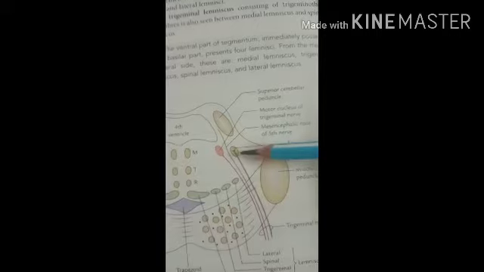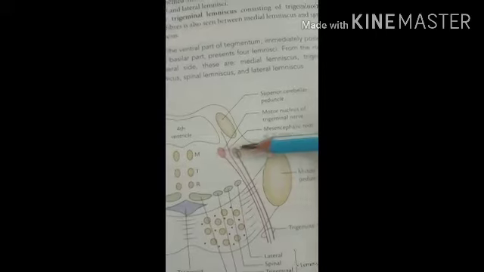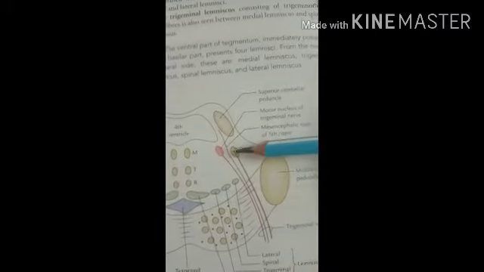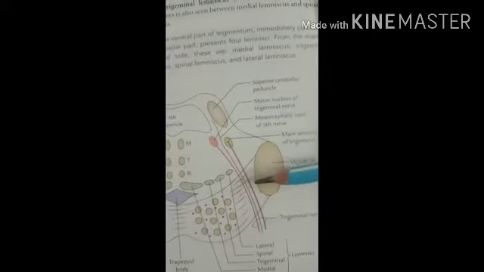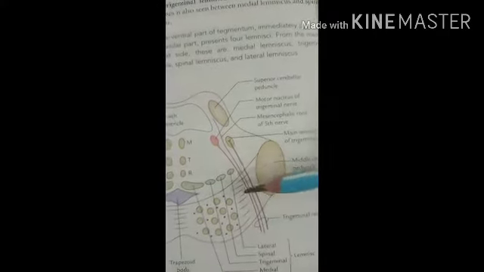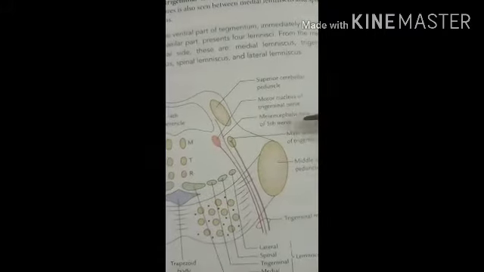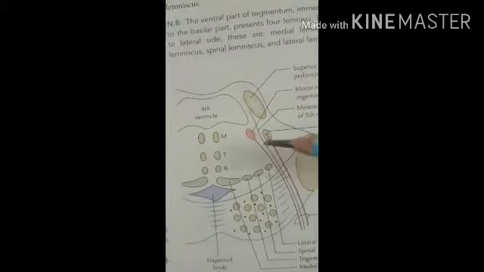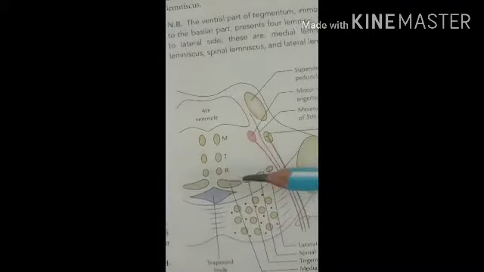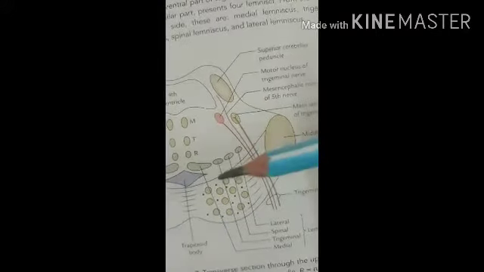The sensory nucleus of the trigeminal nerve is situated lateral to the motor nucleus. Then caudally it is continuous with the nucleus of the spinal tract of the trigeminal nerve, and the mesencephalic nucleus of the trigeminal nerve. So this one, the mesencephalic nucleus. Then the white matter. Some ascending tracts seen in the lower part are also seen in this region. However, the lemnisci are very much developed.